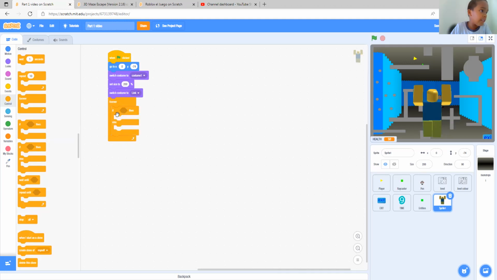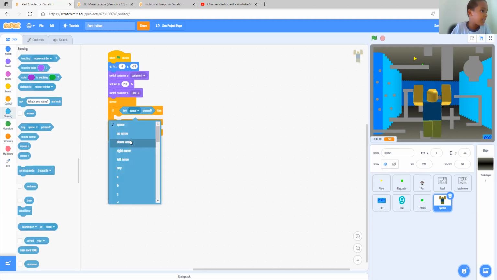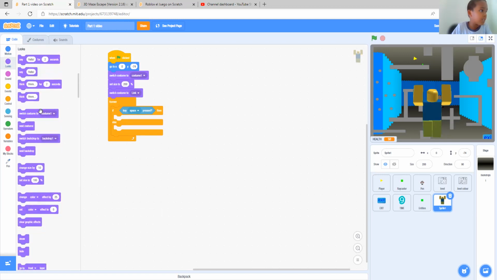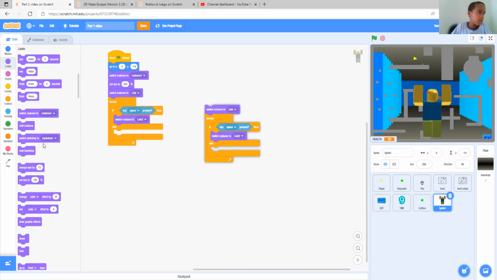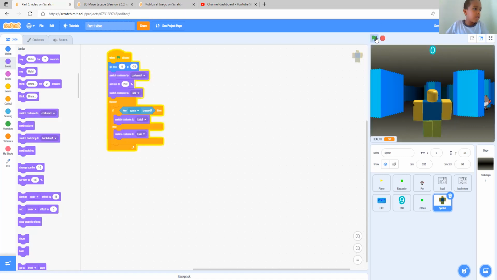We need an if else then. If up pressed, or let's say space pressed, then let's switch to costume 1 of link 2, and else we're going to switch to link 1. Otherwise it'll keep on showing the jump costume and never come back down. Let's see how it turns out. Space.